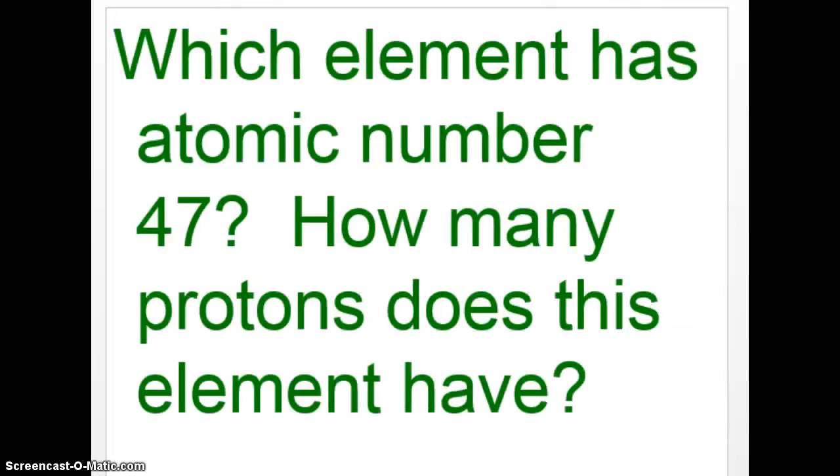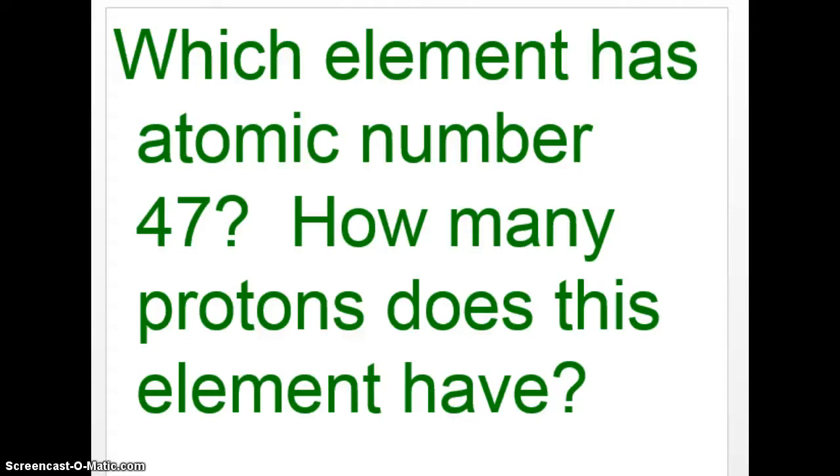Now we're going to continue and do a few practice problems. Which element has atomic number 47? If you look on your periodic table, you're looking for the small number that has a 47, and you should find Ag, which is silver. And if you're wondering how many protons, well, it has 47. You can't change 47 or else it's not silver anymore.